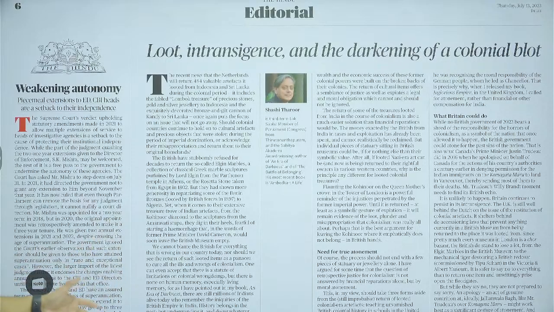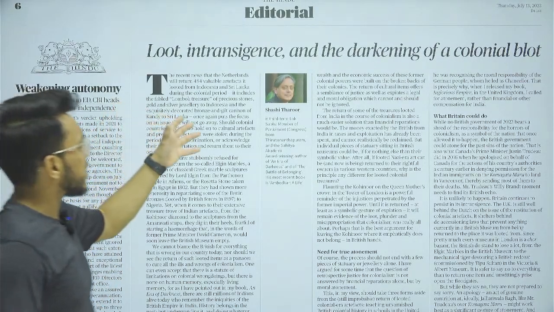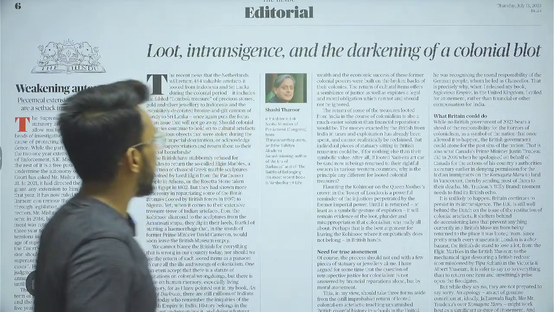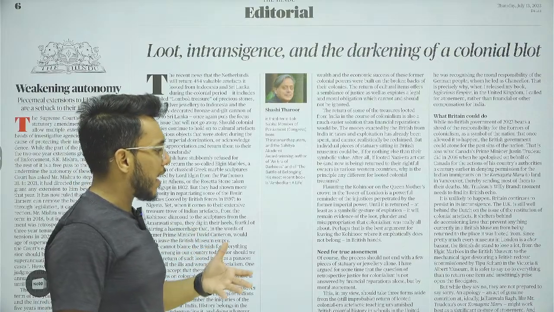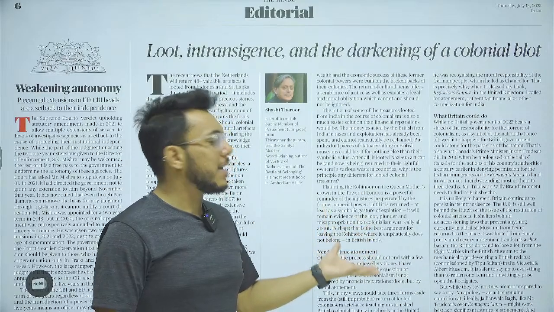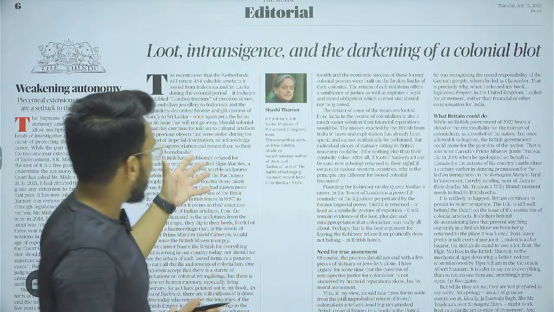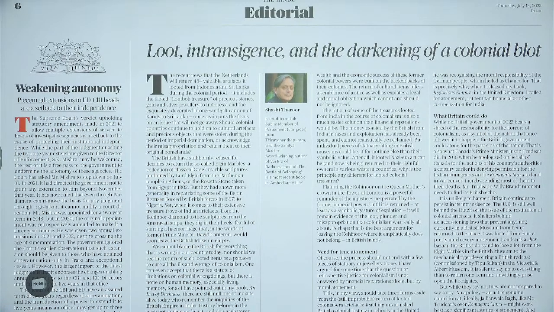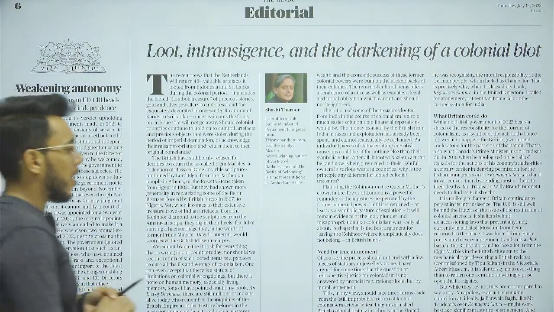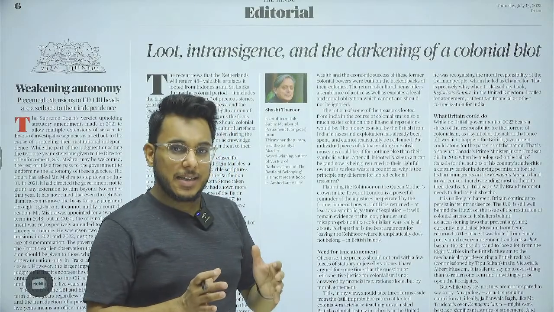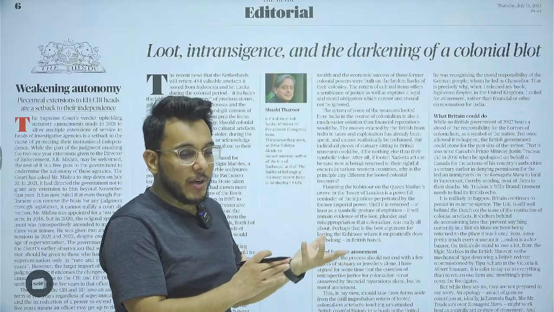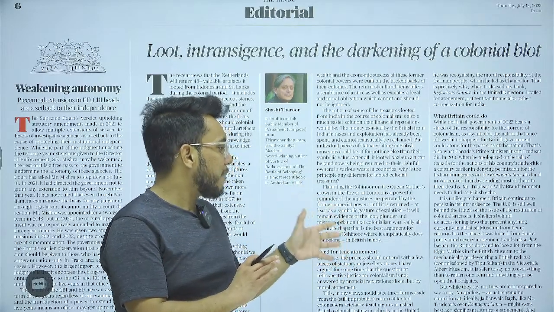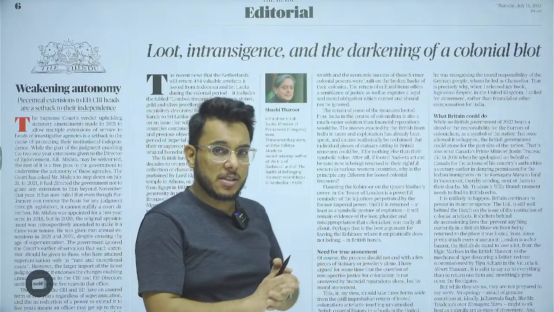Then coming to the editorial page, 'Loot, intransigence and the darkening of colonial blot'. Basically, the article gives an idea of how, in the past, the Britishers went to different colonies and carried out loot and plunder. When we talk about Shashi Tharoor, he is also the author of An Era of Darkness and The Battle of Belonging. The article has a literary undertone. If you have interest and want to read such articles, you can go, but from the exam point of view, not much important substance is there.